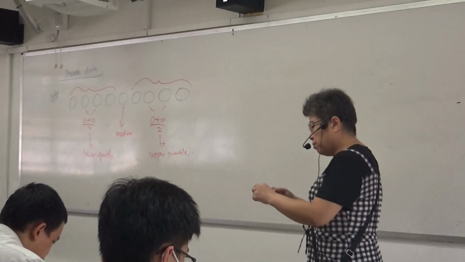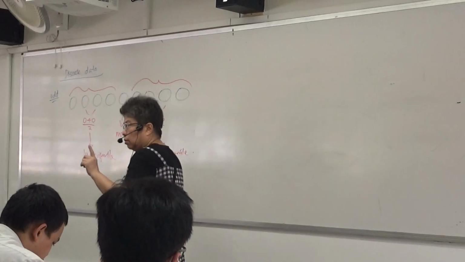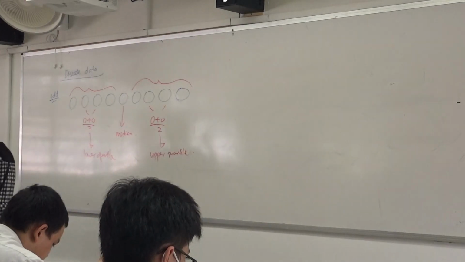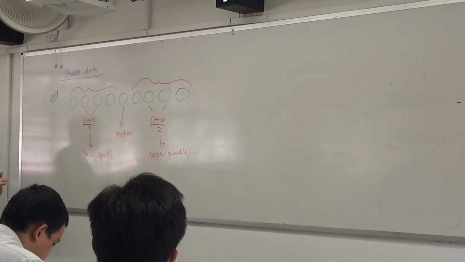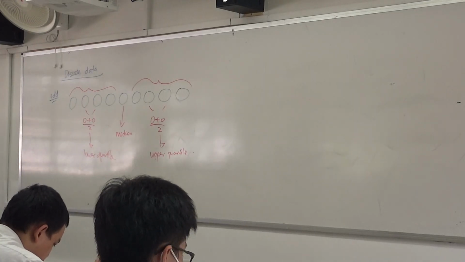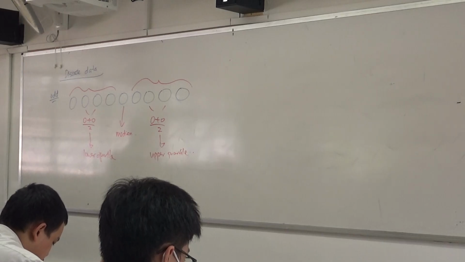Cannot. So what's the moral of the story? You got to count. Understand? When you say split, you got to count. When it is given in a continuous form like cumulative frequency, then we don't have to count. We just calculate and read off. I will do it when I do the cumulative frequency curve.